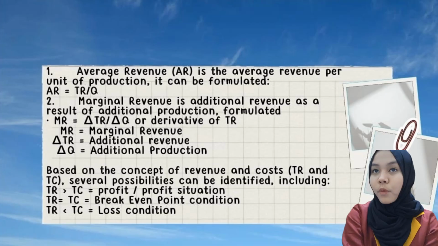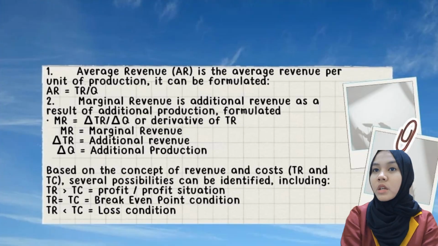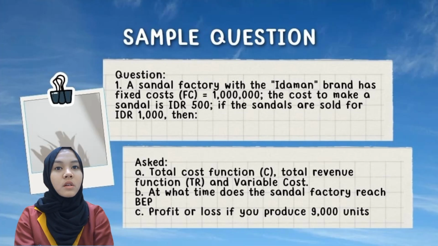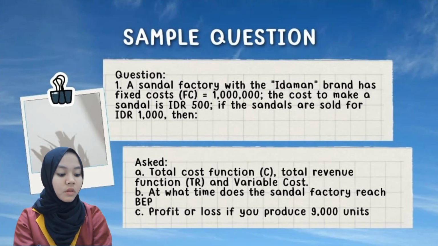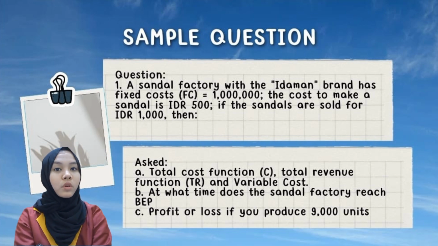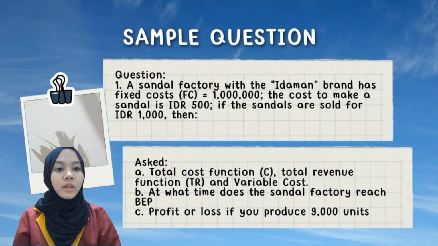Based on the concept of revenue and cost, several possibilities can be identified, including a sample question. Number 1, a sandal factory with the Idaman brand has a fixed cost of 1,000. The cost to make a sandal is 500 rupiah. If the sandals are sold for 1,000, then we answer.